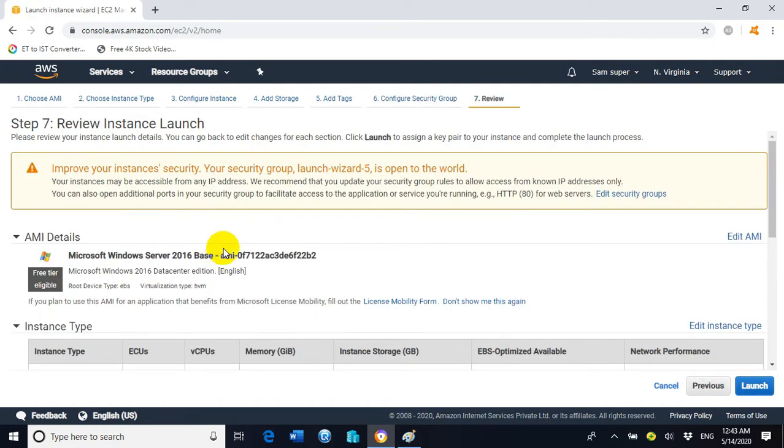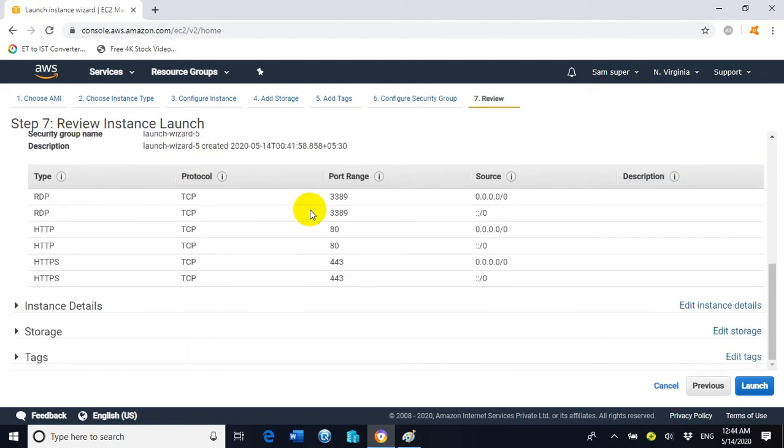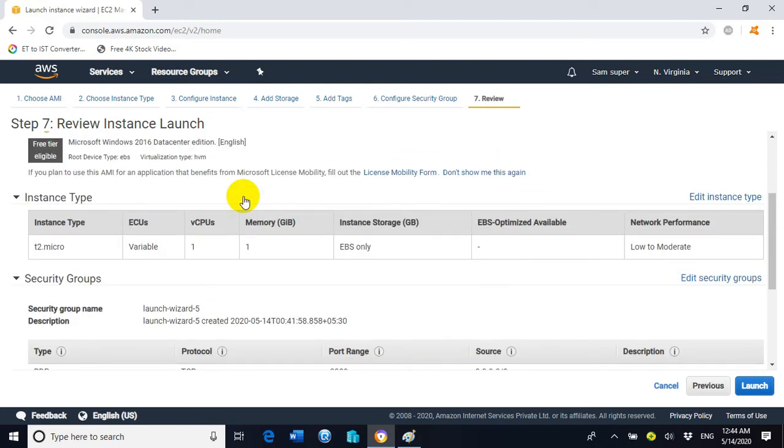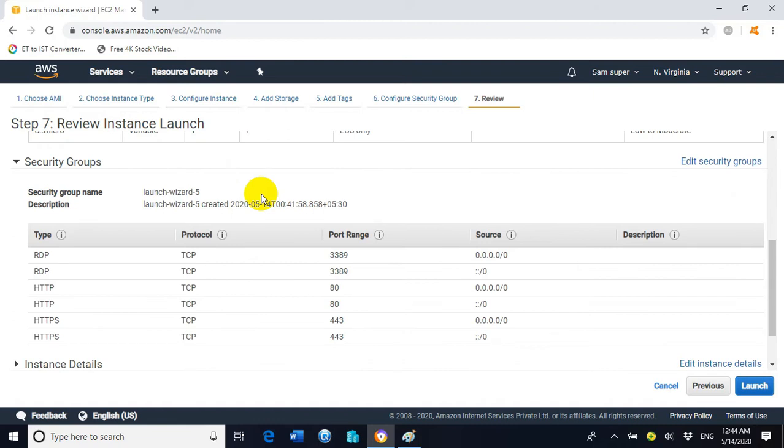Now we are redirected towards step number 7. Step number 7 shows the summary of all the steps that we have already performed in the previous wizard steps. If you want to modify or correct any one of the steps we already performed, we can go to the previous step, modify it, and come again to step number 7. But we are okay with the steps that we have already performed, so we will click on launch.